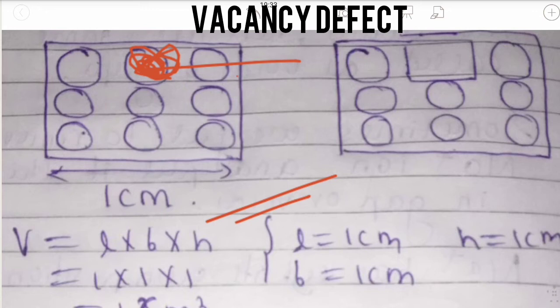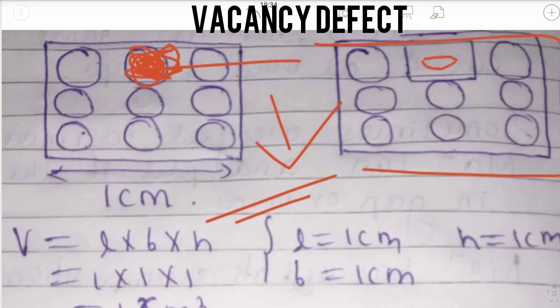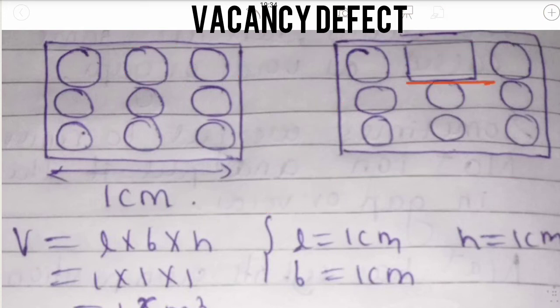This defect is also created upon heating, but the density of the solid decreases. Let us find how the density of the solid decreases. See here, this atom has left its own place. This is the gap, that is empty space. The vacancy space is formed here.